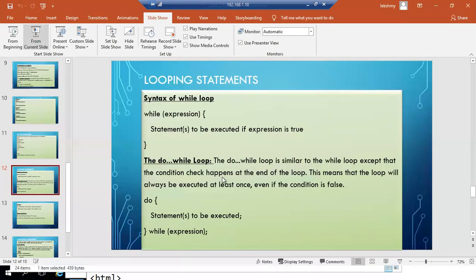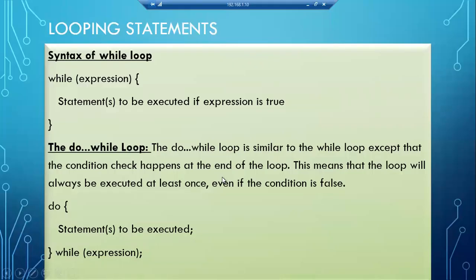The next type of looping syntax is the do while loop. So the do while loop is similar to the while loop, except what? The condition check happens at the end of the loop. In the while syntax, you can see that initially only the condition is checked, and then if it is true, only then does it execute the statements. But in the case of do while, it does not check at the first; only at the end of the loop is the condition checked. So the loop will execute at least once, even if the condition is false. That is the advantage of the do while loop.